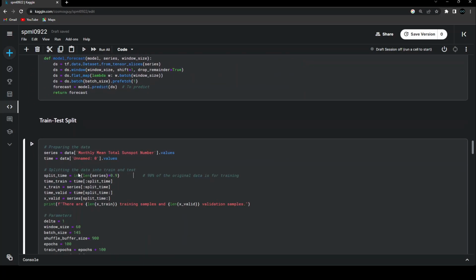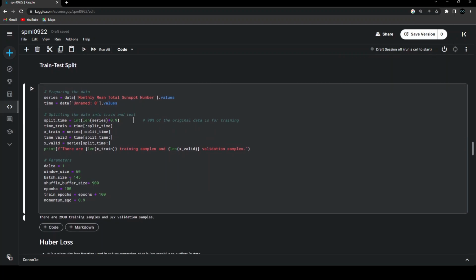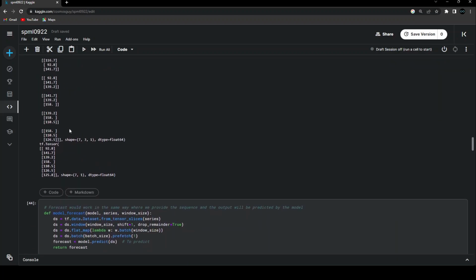And similarly over here, because we are having 3265 data points, out of which we have used 90% for the training data, in the training data I am going to create batches of 145. So I'll be having different batches, and I'll be training on those batches. The window size that I am choosing for this particular project is 60. You can obviously go ahead and change these parameters and see how your model is performing. But these are the two things that you know as of now, the window size and batch size. This is going to be helpful in order to create data like this.